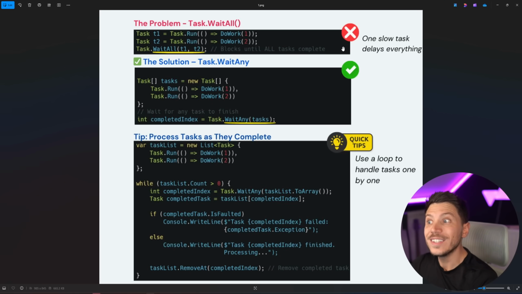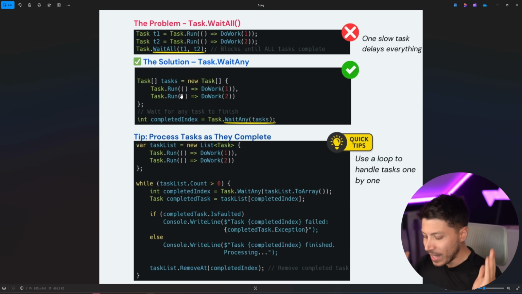You have to synchronously wait for all the tasks. So you have a few tasks, you pass them down, it blocks until all tasks have been completed. Now, some people don't understand block, synchronous operation, asynchronous operation that has to wait for completion. There are many things that you can get wrong here. But the suggested solution is Task.WhenAny. So you still synchronously wait the tasks, but now you can get the completed index as they complete.